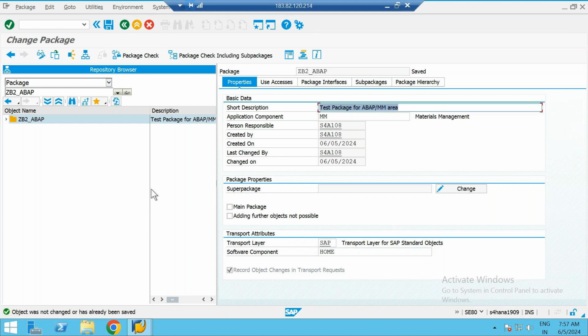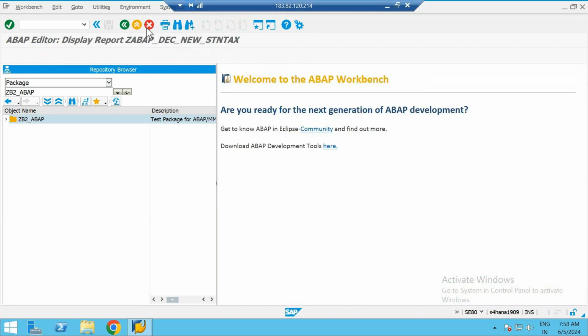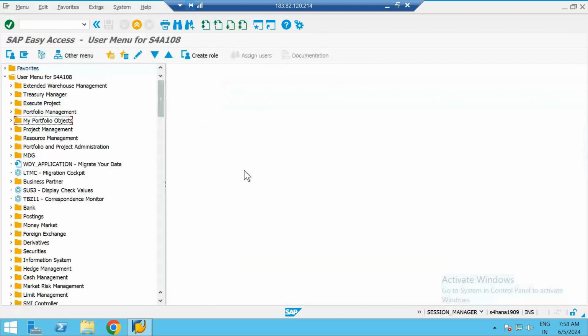Simple. Then you will end up in this screen, where you will see all the details. By default it will be in display mode. If you want to make any change, you can click on this icon, and it will be in change mode. So let's say you have created a package now. After a couple of days, your business or your functional consultant reaches out to you saying, can you please change the short description of the package to this description, instead of that description?